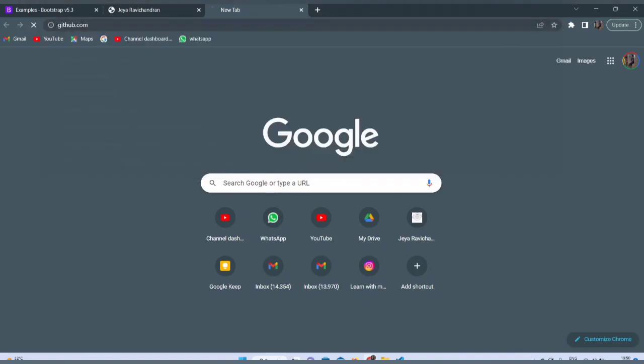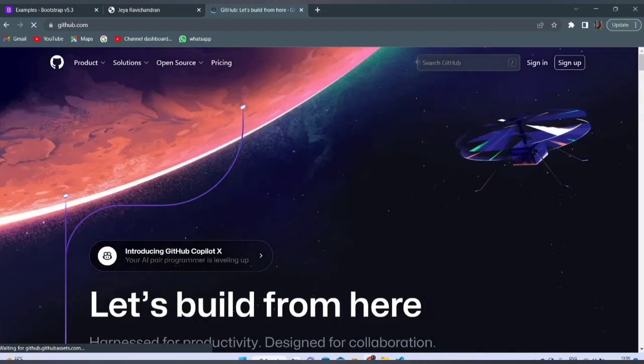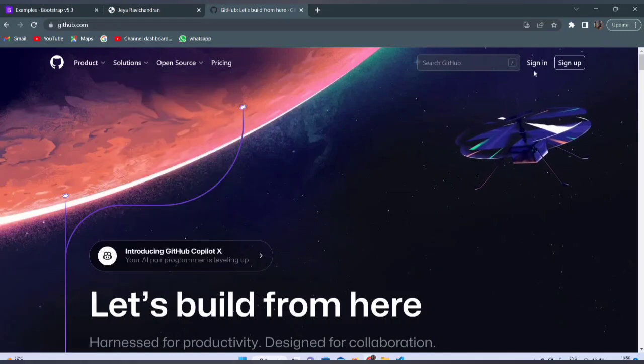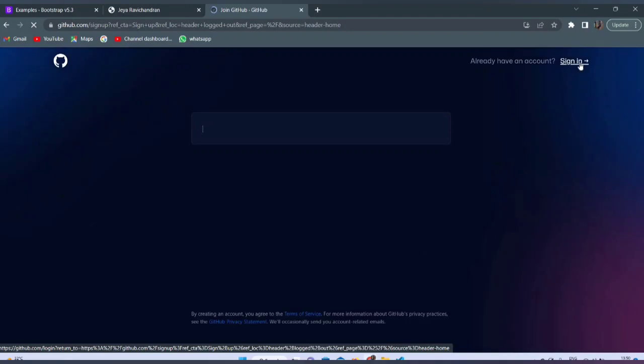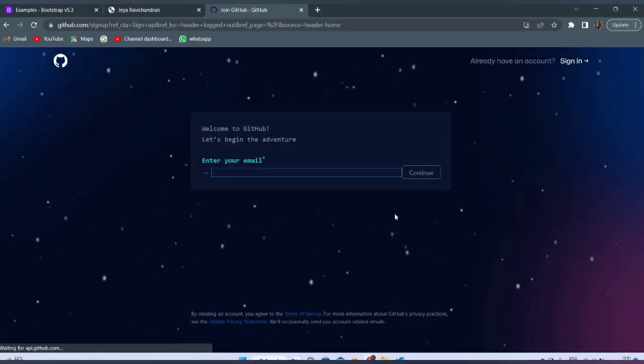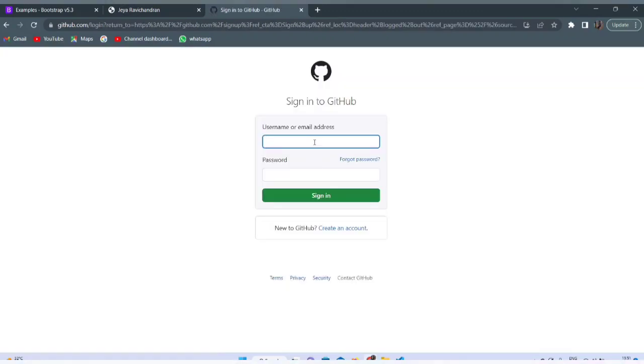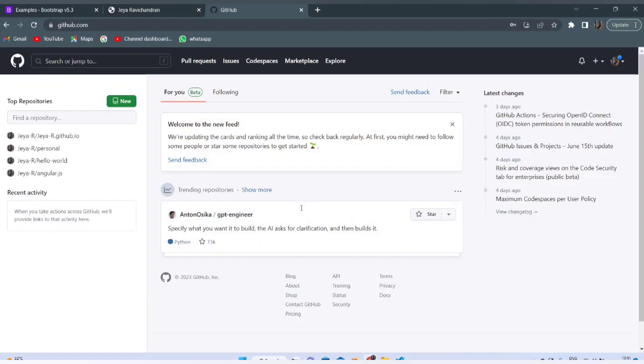Now let us see how to host your website on GitHub. So you need to go to github.com, and in GitHub there is an option to sign up. If you are using it for the first time, you can sign up using your email account. Since I already have a GitHub account, I am going to sign into my GitHub account using my email ID and password. Yes, I have signed in.